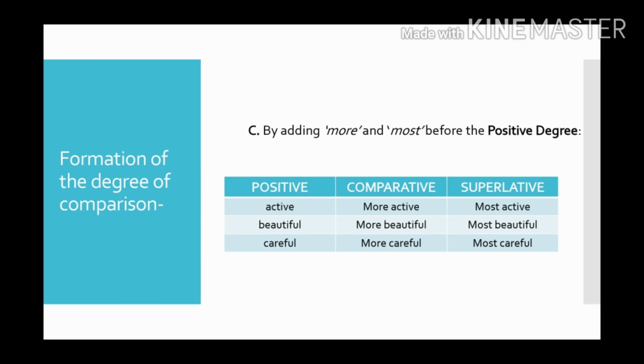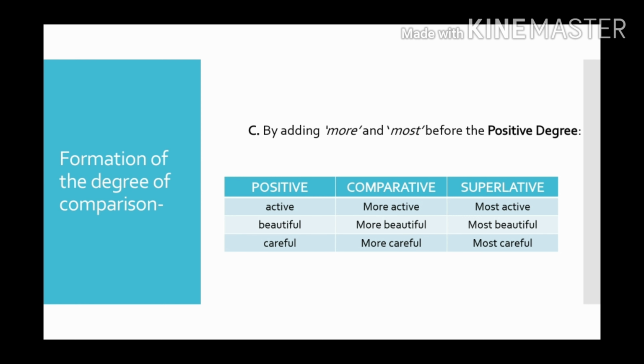Now there is one more way of forming the degree of comparison, by adding more and most before the positive degree. Just by adding more in comparative and most in superlative, we can form the comparative and superlative forms. Okay. So if the positive degree is active, the comparative will become more active and superlative will become most active. Let's take a few more examples. Beautiful will become more beautiful and superlative most beautiful. Positive is careful, so comparative it will become more careful and superlative most careful. All right.